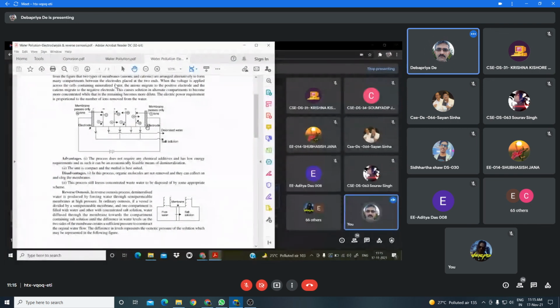Just by the side of the positive electrode, we have placed the anion selective membrane, then the cation selective membrane. Then alternately, we place the anion and cation selective membranes in between these two electrodes. Now you apply a high voltage across these two electrodes. So when you apply the high voltage, the anion will move towards the positive electrode and the cation will move towards the negative electrode.